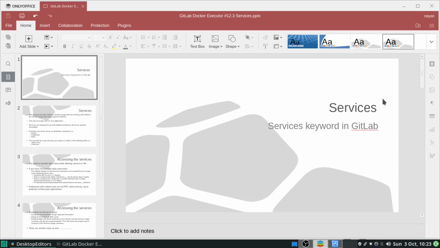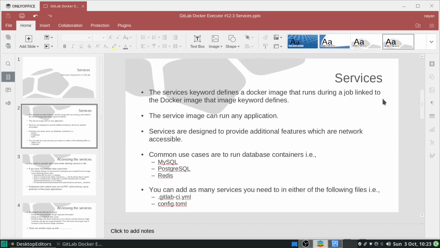Hello everyone. In today's session, we will see the services keyword in GitLab Docker Executor. So today we will see how you can utilize the services keyword, what is the use case of this services keyword in GitLab Docker Executor. Let's start it. So first of all, what is services? What is the use case of the services keyword?